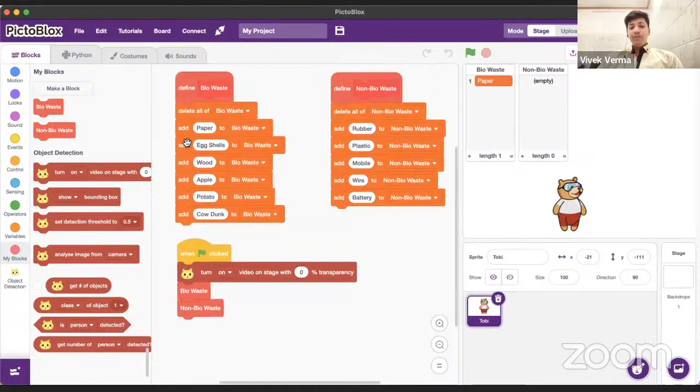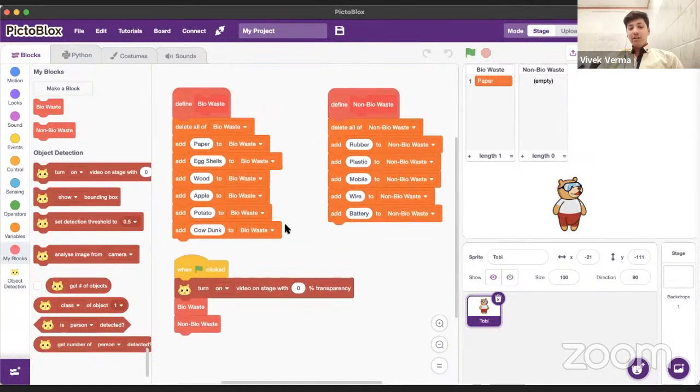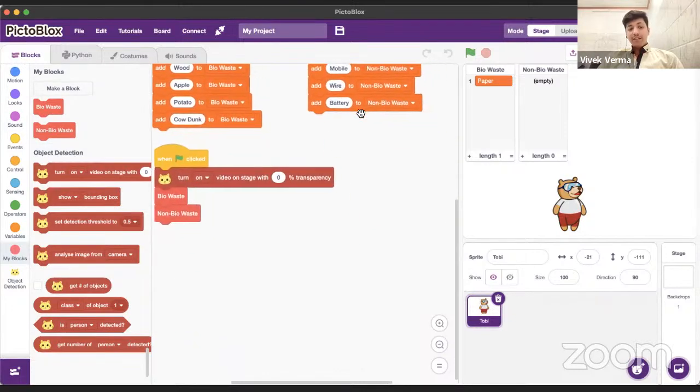So what we are doing, I have defined the function and I'm calling them here. And what these functions will do is delete all the empty lists, and then add according to the object that is detected on the video.